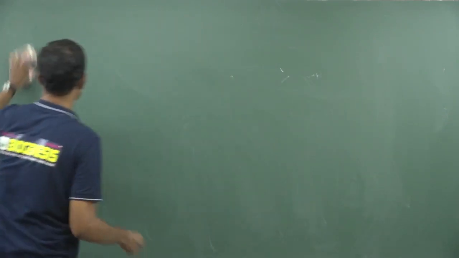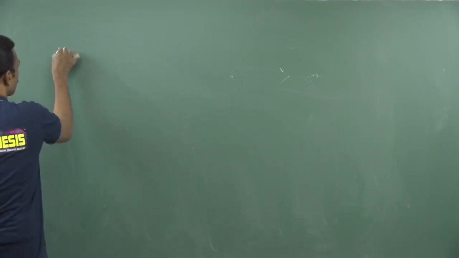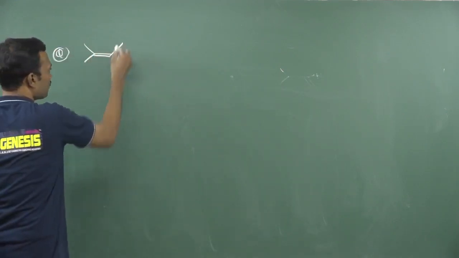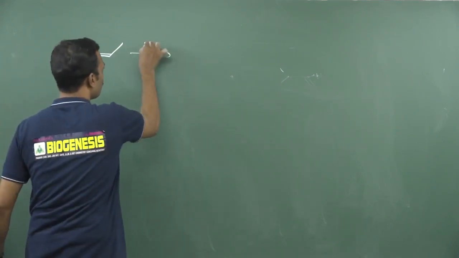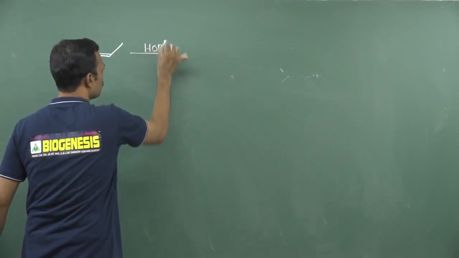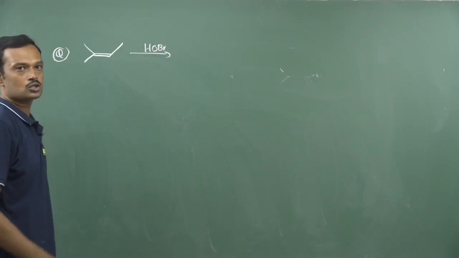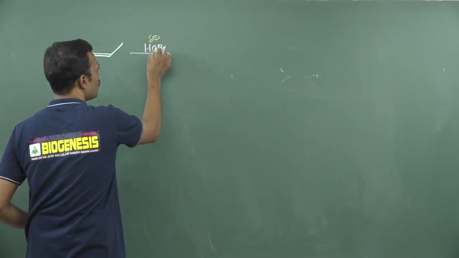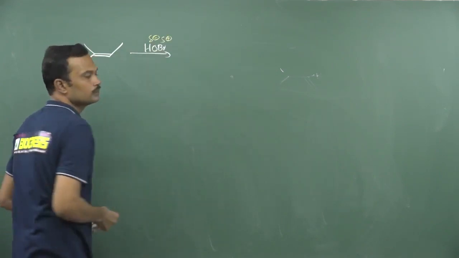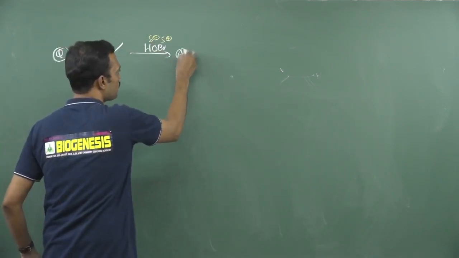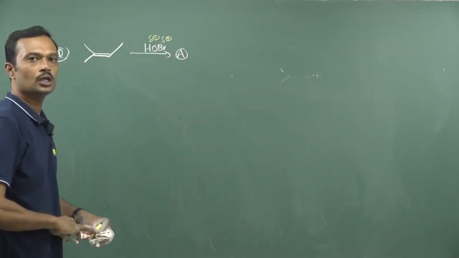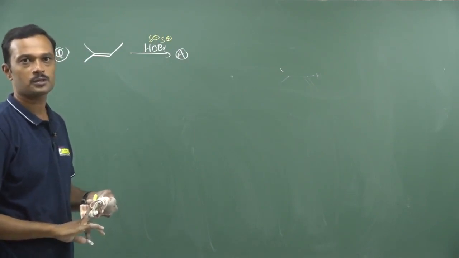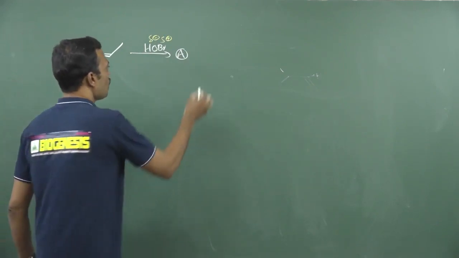Okay, next one more, just you go through it. This is the last one. See, this is an unsymmetric olefin. Now I am going to react it with HOBr, water and bromine. Which is the negative ion here? In HOBr, the negative ion is HO minus and Br plus. For your understanding, I have written charges, but in your examination they will give it in neutral form only. They won't represent it with dipoles.